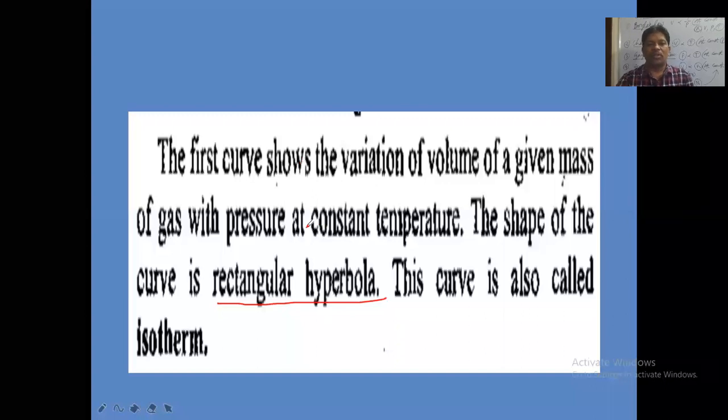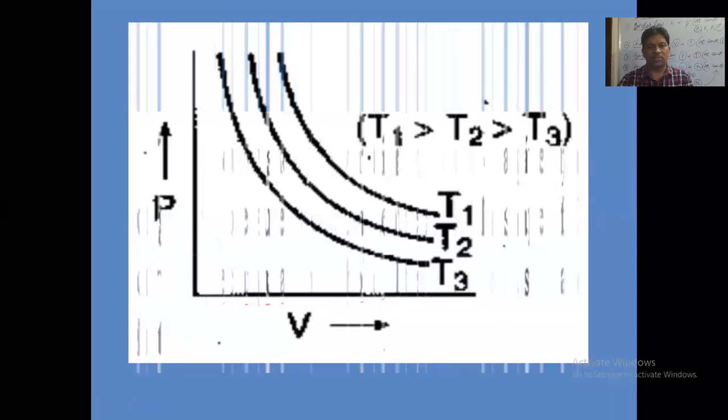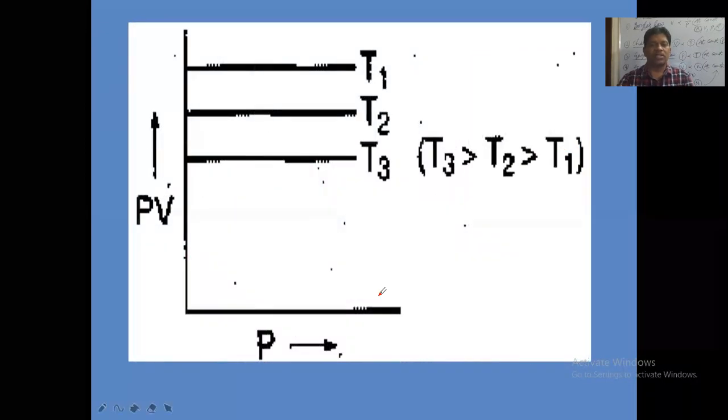The first curve is showing a rectangular hyperbola. As all the curves are shown at constant temperature, they are called isotherms. Next, another plot is PV versus P, the product of pressure and volume versus P. Here we get a straight line parallel to the x-axis.